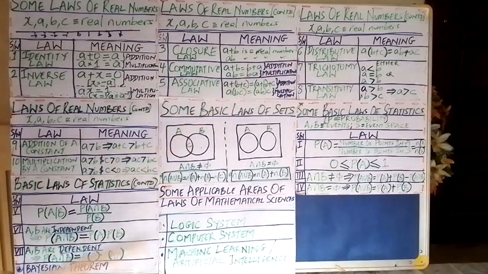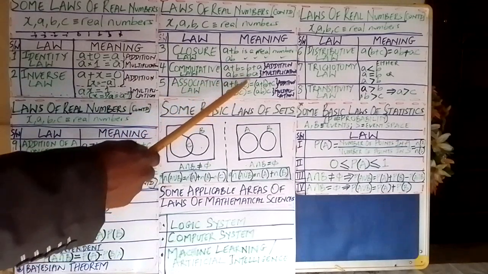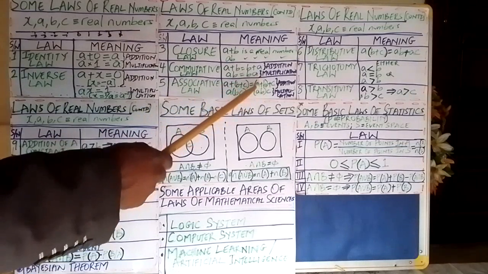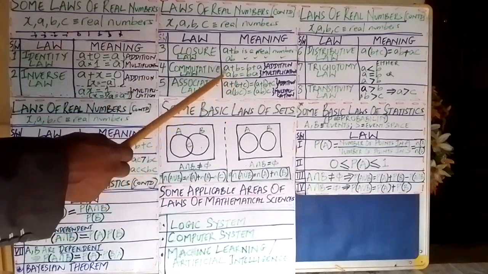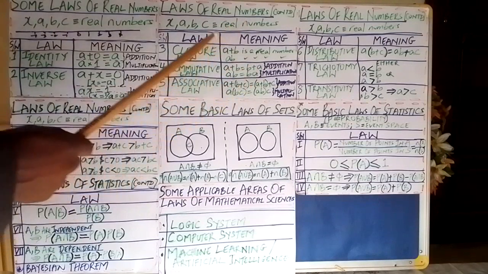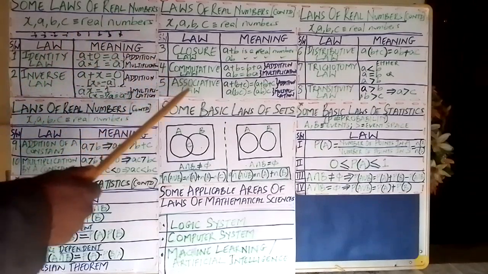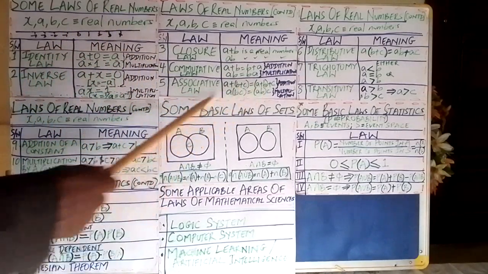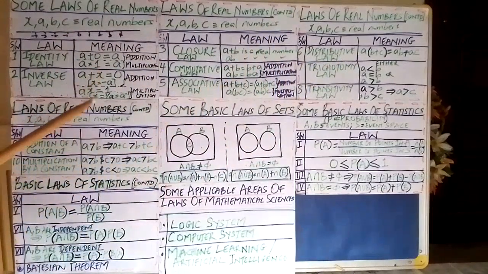So for addition, the associative law says A plus bracket B plus C must be equal to, open your bracket, A plus B, close it, plus C. Similarly, for multiplication, A times B will always equal B times A. It's a very important and universal property of the set of real numbers. We just considered associative law now. So we want to consider the next one, which is distributive law.